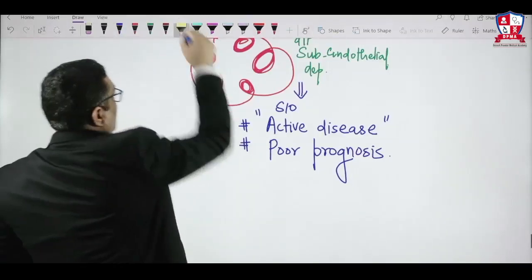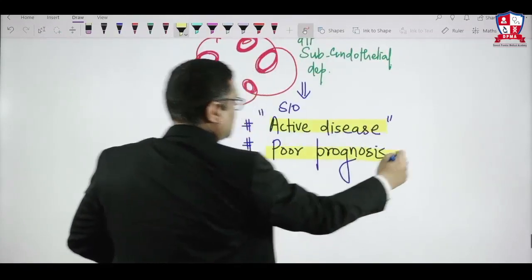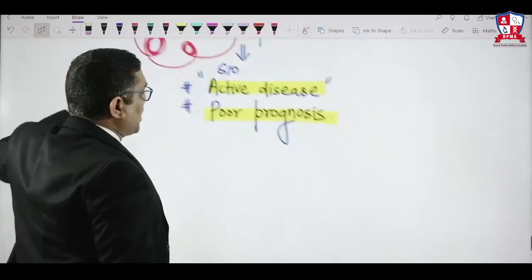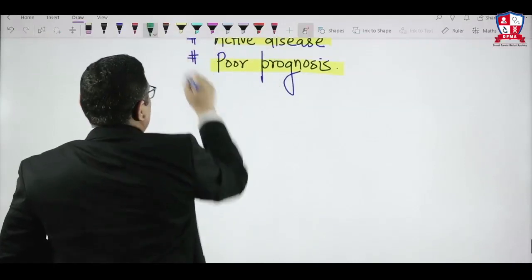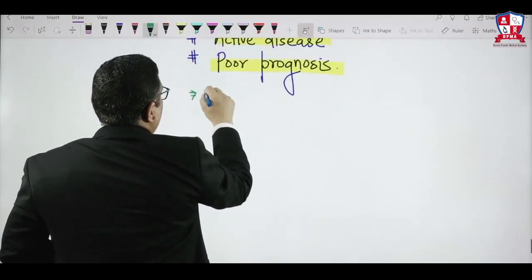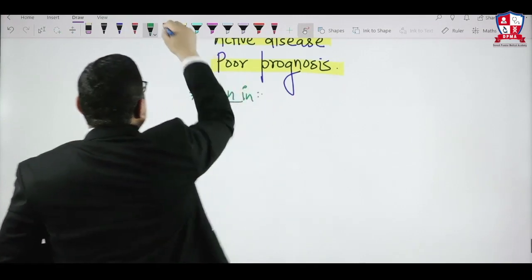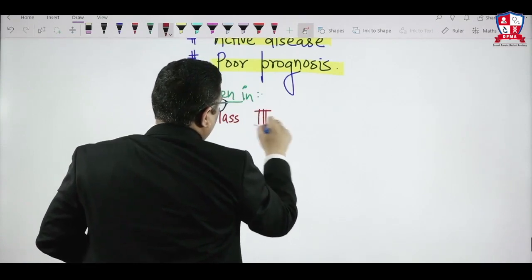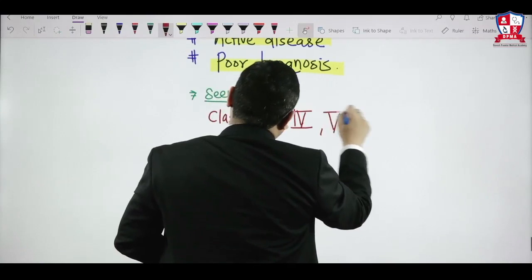That was the question in the All India exam: wire loop lesion is suggestive of active disease, poor prognosis, or both of the above. Where will you see the wire loop lesion? That was the question in the All India exam and also the PGI exam. Remember, it will be seen in class 3, class 4, and class 5.